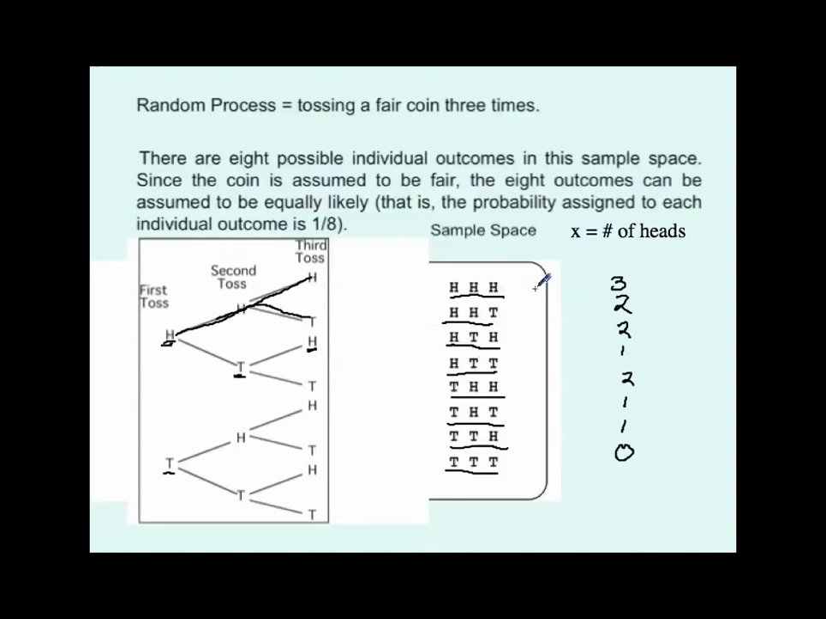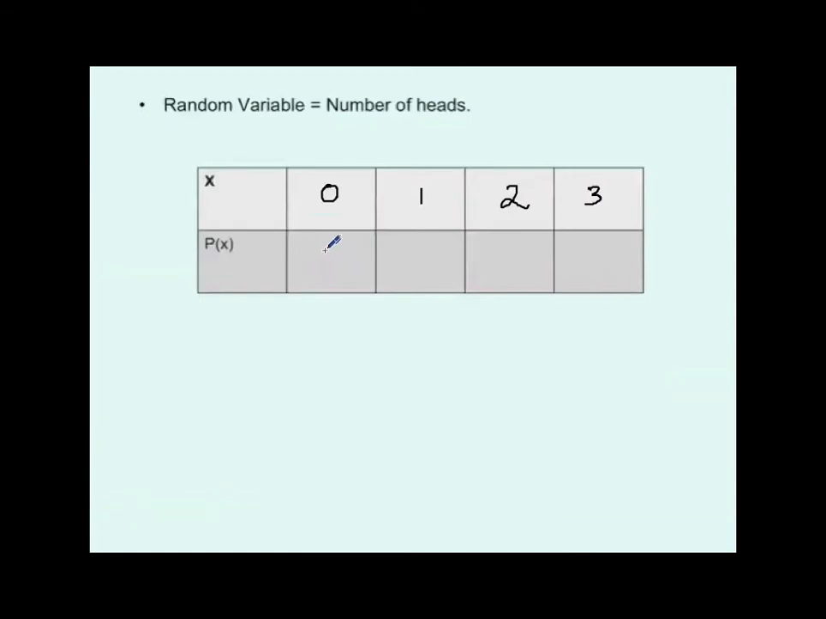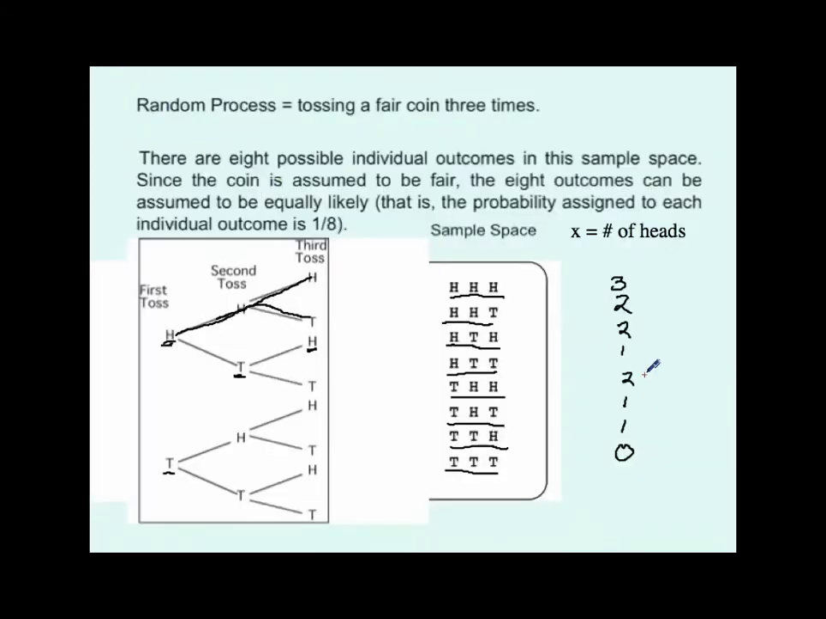So from my sample space, I notice that there's only one way that I can get a 3, and there's only one way I can get a 0. There are 3 ways I can get a 1, and there are 3 ways I can get a 2. So what that means back over here in my table is that the probability of seeing a 0 for the random variable, well, that's going to occur 1/8 of the time.